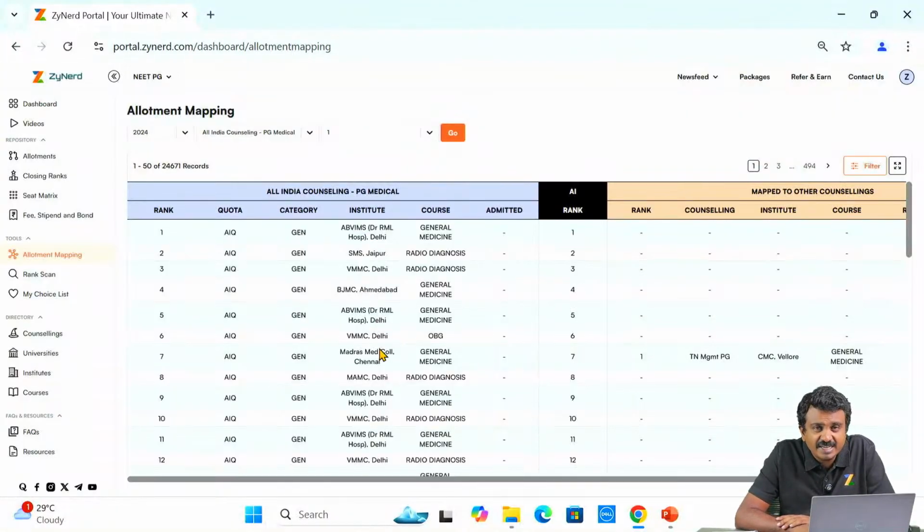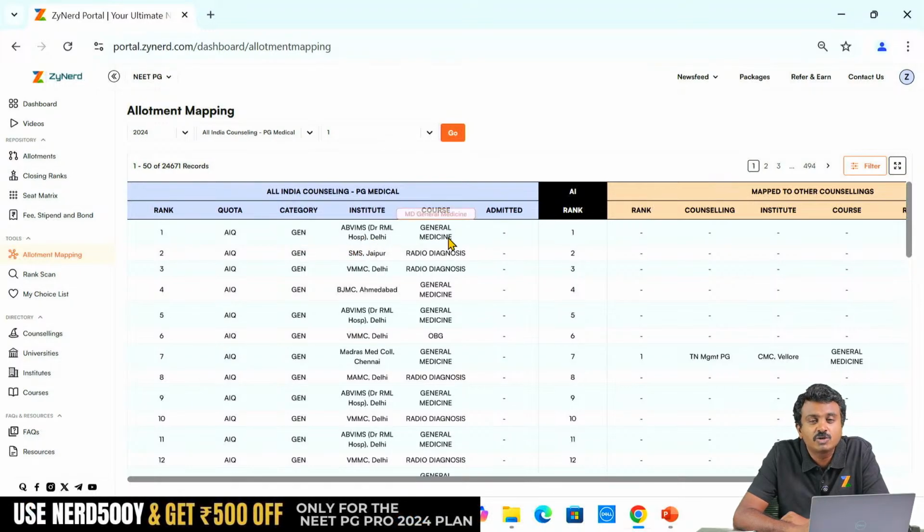So on the left hand side, what you see is almost the same as your allotments that you see under ZyNerd, except that it will not carry the fee, stipend, bond, etc., because this is not a correlation based on fee, stipend, bond. You are not deciding that. You are deciding whether that choice will be available in the next round. You don't need fee, stipend, bond, bond penalty, etc. for this. Here you will have rank, the quota under which this candidate was allotted, the seat, the category under which the candidate was allotted, and the institute and the course.